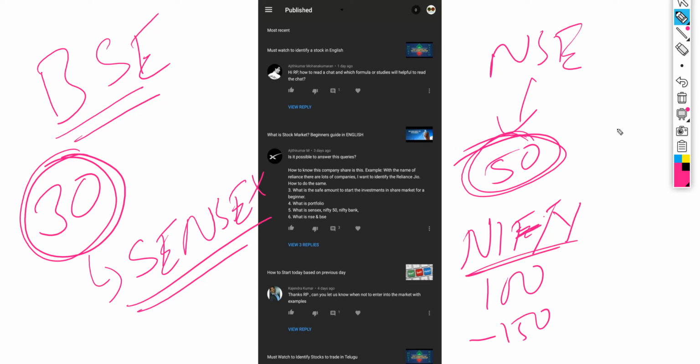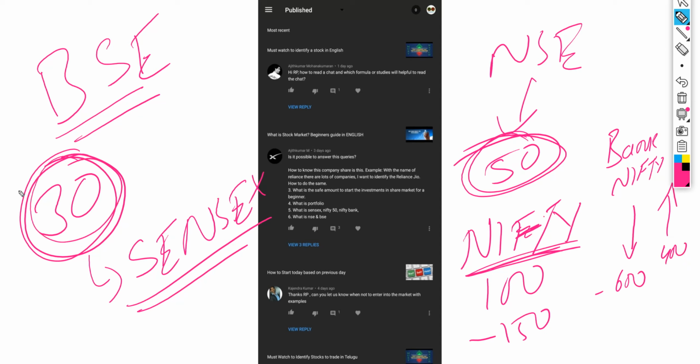Just as Nifty consists of stocks, Bank Nifty consists of banks. All the banks which are registered in NSE are grouped into Bank Nifty, and based on the banks' performance we can say Bank Nifty today went 600 points minus, or today it gained some 400 points, something like that. So the top 30 companies under BSE are grouped under the Sensex index, the top 50 companies under NSE are grouped under Nifty, and similarly banks are under Bank Nifty.